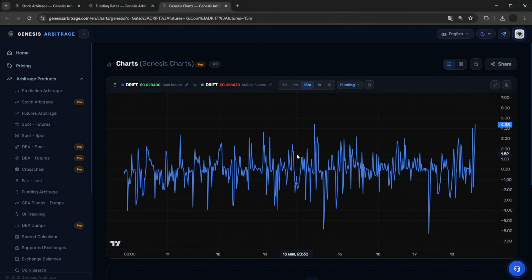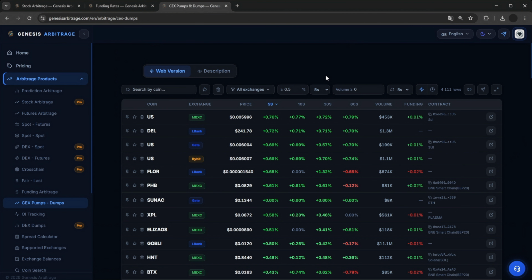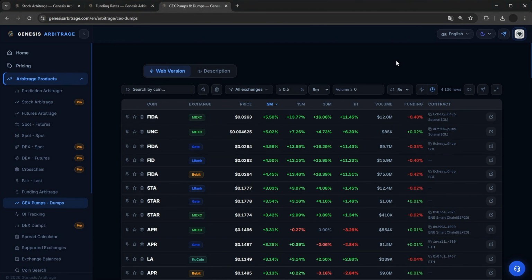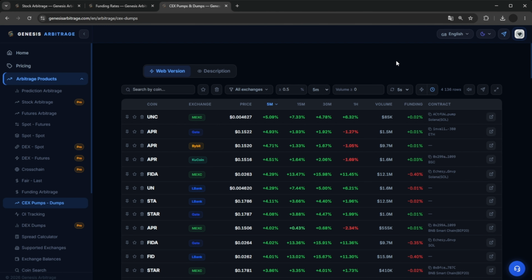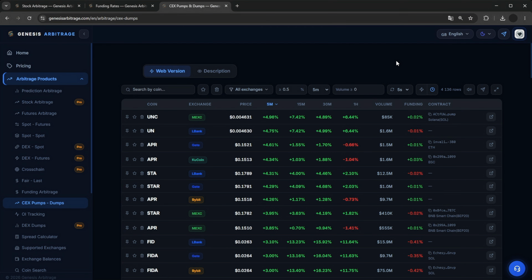Let's move to the next section, Pumps and Dumps on CEX exchanges. This displays info on price changes on CEX exchanges over 5 seconds, 10 seconds, 30, and 60. Furthermore, in the second mode, you can view the exact changes over 5 minutes, 15 minutes, 30 minutes, and 1 hour.